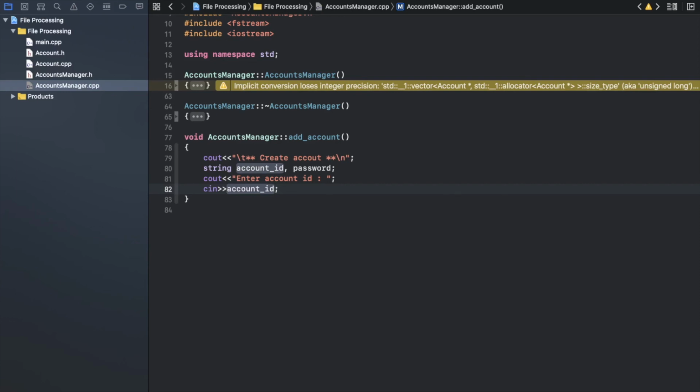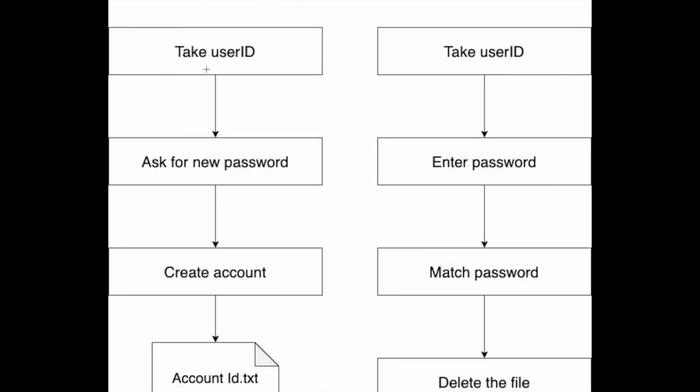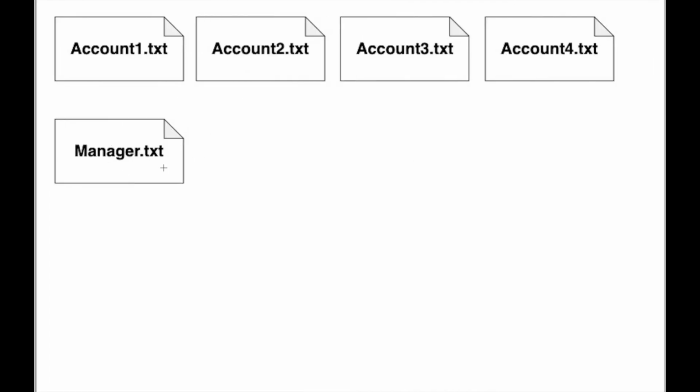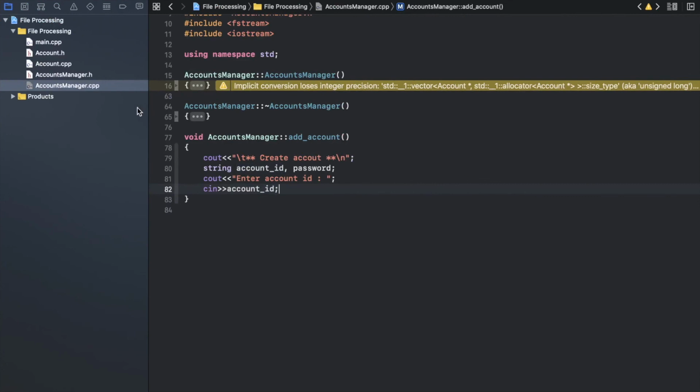Now, I get a problem now, because as I mentioned, if you remember in here, we will take that user ID and we try to search if it already exists inside our list, which is here in the manager. Let's say you have already an account ID called account one. So you can't create a new one called account one. So you need a unique ID. Okay, that's the same process as happens when you try to create a Facebook or email account, or any account, you try to avoid that.